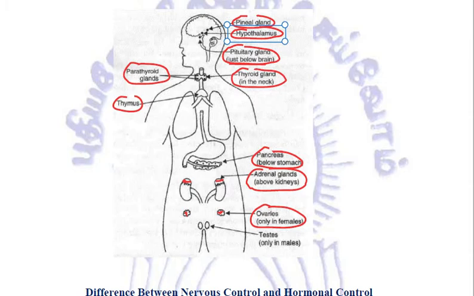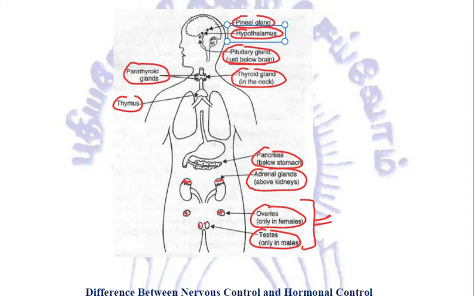And if it is male, then we have got testes, which are present only in males, again in the lower abdominal cavity. So out of ovaries and testes, only one will be present depending upon whether the organism is male or female. All other glands will be present in both of them.